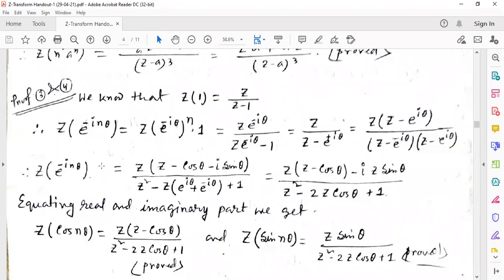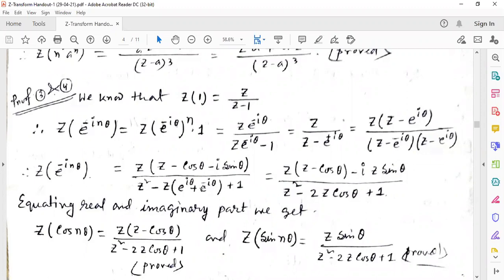So Z of e to the power minus i n theta equals z into, after calculation, e to the power i theta means cos theta plus i sin theta. So it is cos theta minus i sin theta by z square minus z into (e to the power i theta plus e to the power minus i theta) plus this. So if we take that e to the power i theta plus e to the power minus i theta, that means 2 cos theta.